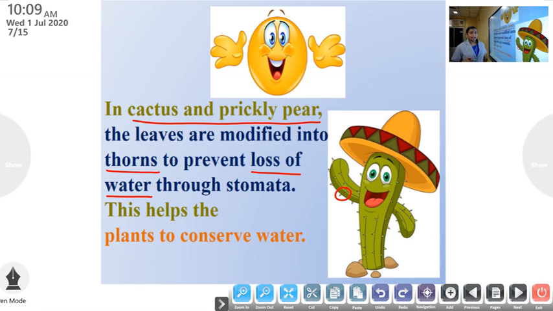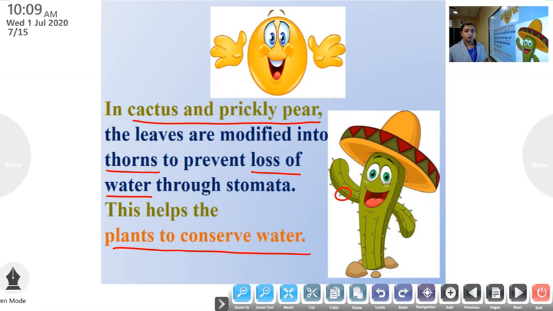Once again, in cactus and prickly pear, the leaves are modified into thorns to prevent loss of water through stomata.